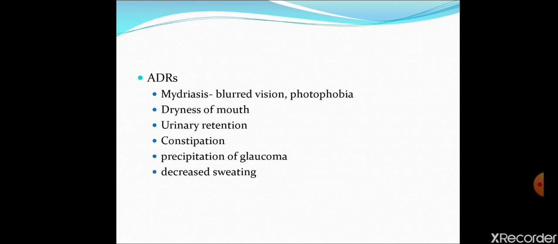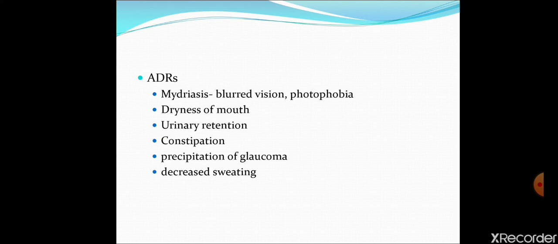So we have discussed now the effects of atropine and atropine-like drugs. Then we have discussed the therapeutic uses of atropine-like drugs. Now, lastly, we are seeing the adverse effects produced by anti-muscarinic drugs. There is nothing new in that. What are the effects of atropine-like or anti-muscarinic drugs?